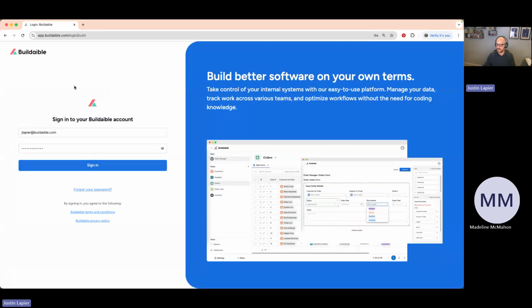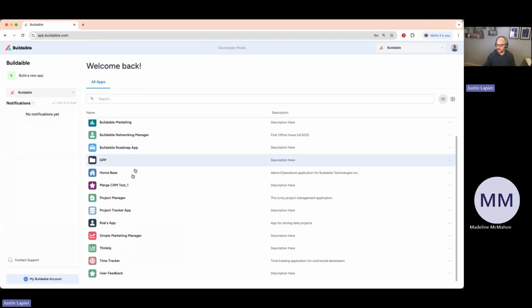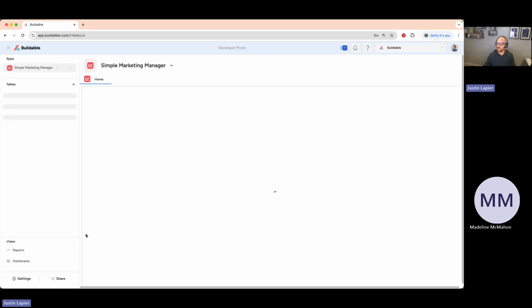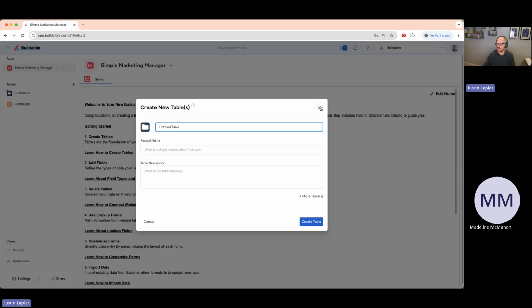Just signing in. I'll share my screen here. So I'm just signing into Buildable, to our Buildable account. If I go into any one of our applications, go into our Simple Marketing Manager that we worked on last week in our office hours. So I'm in this application, and I can see the sidebar right now that allows me to click on my tables within the app. It allows me to click here to add a new table.